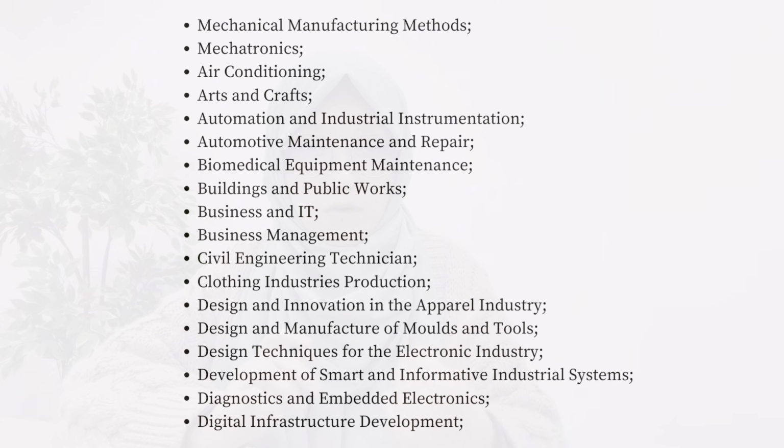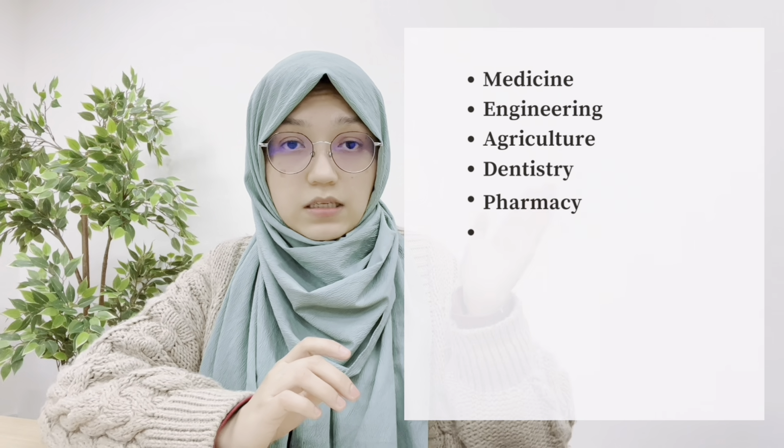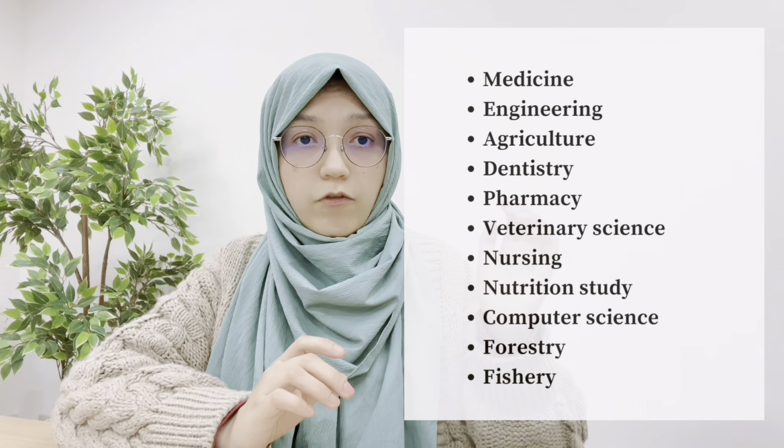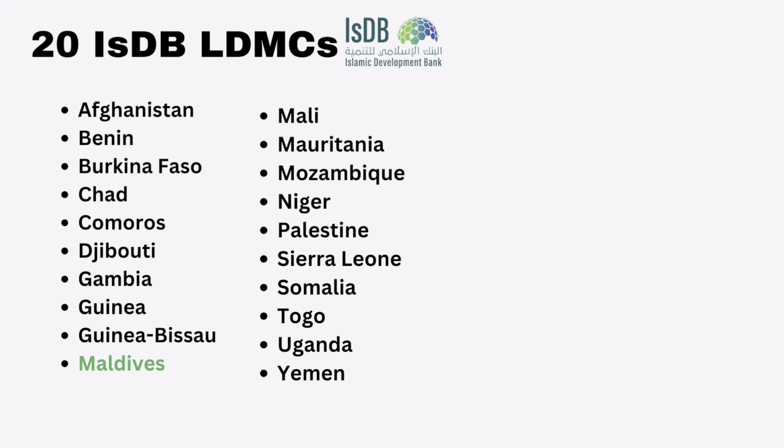In addition to the undergraduate study, you can also apply for the technical program. So these are the technical program you can apply. You can only apply one of them, not both at a time. They offer these different type of program for both undergraduate program. Second one is the master. In master, they offer all these programs. Master program is only for 20 IsDB least developed member countries.